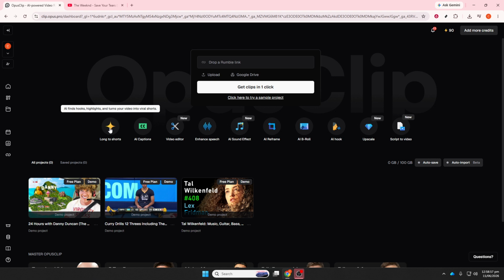Next, choose your AI tools. You can use AI clipping software to detect engaging moments, AI caption generators to create subtitles, AI video editors to speed up the polishing process, and AI title generators to help you come up with stronger hooks. A popular tool for this workflow is Opus Clip, which is a great place to begin.